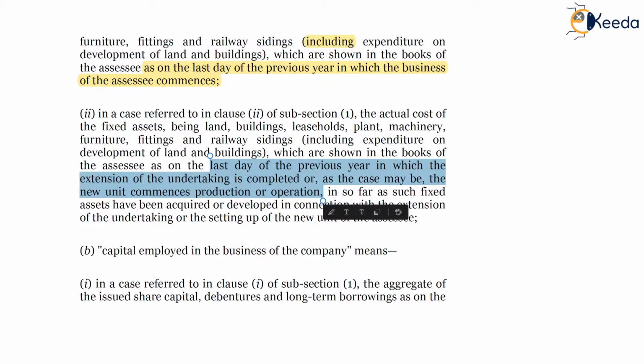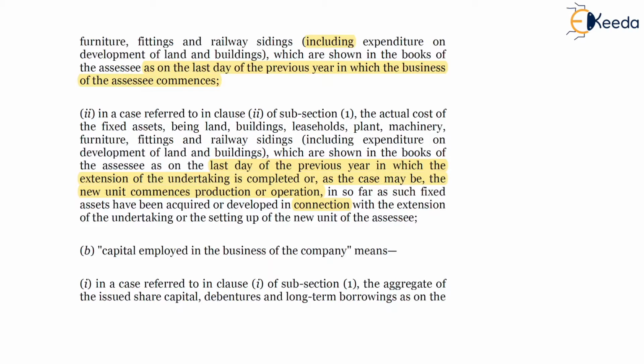In that previous year, the last day will be considered for the cost of the project, insofar as such fixed assets have been acquired or developed in connection with the extension of the undertaking or setting up of a new unit. So it should be related to the extension of the project, the extension of the new unit.